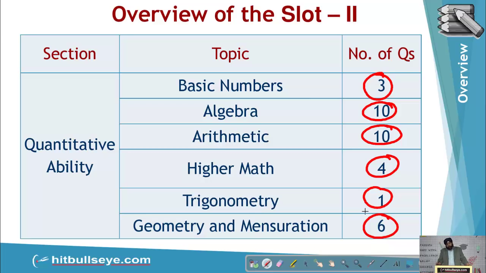In higher maths, one more question was there, that was of set theory, in which the intersection of 3 had to be found, and that was a non-MCQ question and required a bit of calculation. So the overall feel of the section was easy to moderate, but slightly tougher than slot 1.